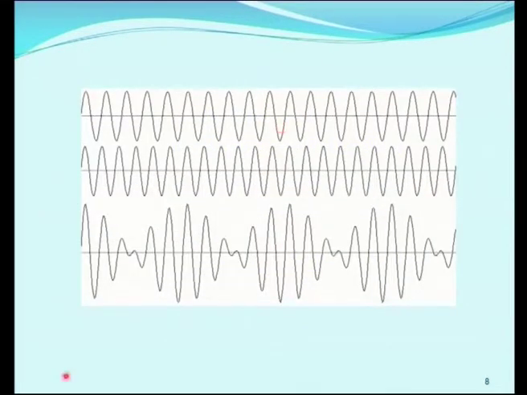Now, I can explain this from the diagram. This is y1 we have seen, the displacement of the first wave, then the displacement of the second wave, then the resultant wave, that is a group wave y is equal to y1 plus y2.